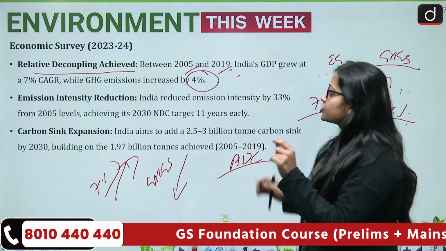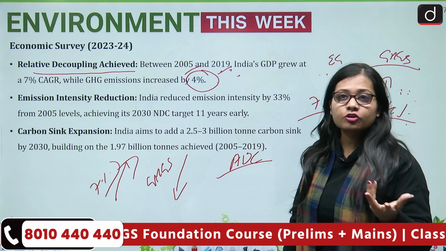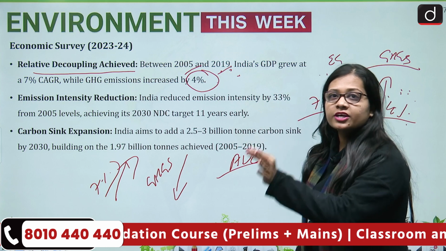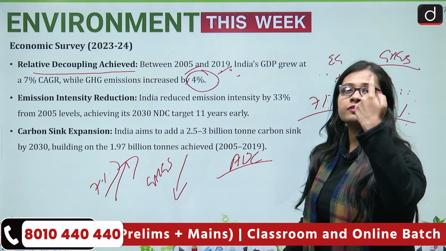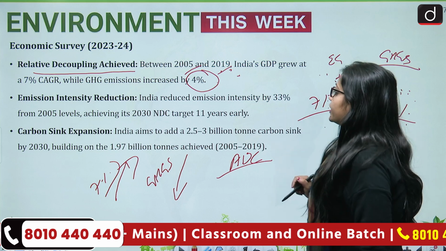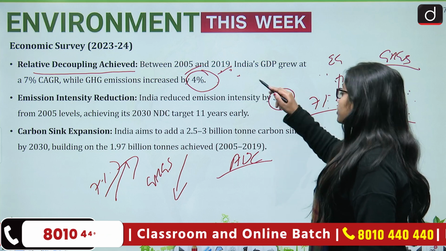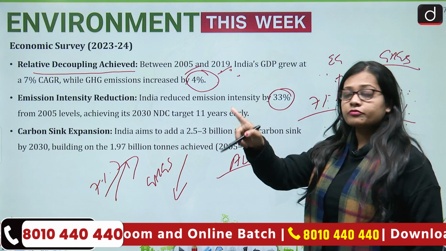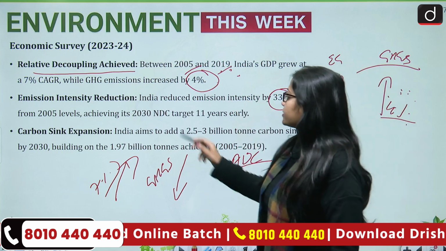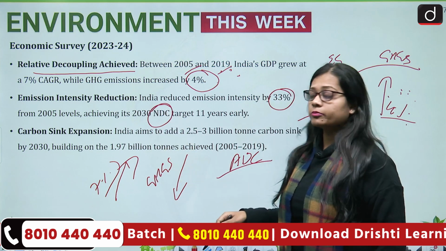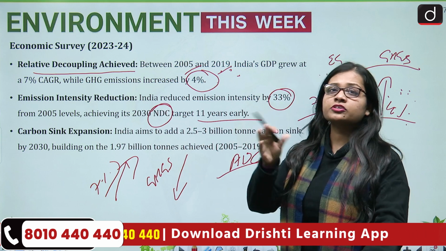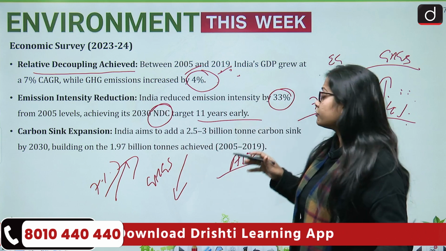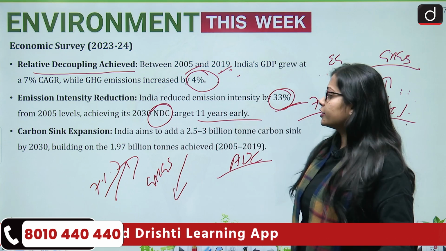Then, emission intensity reduction. What does it talk about? Emission intensity reduction means the intensity at which carbon emissions are taking place. India reduced emission intensity by 33% from the 2005 levels, achieving its 2030 nationally determined contributions target 11 years early. So the nationally determined contributions target has been achieved and the intensity has been reduced.